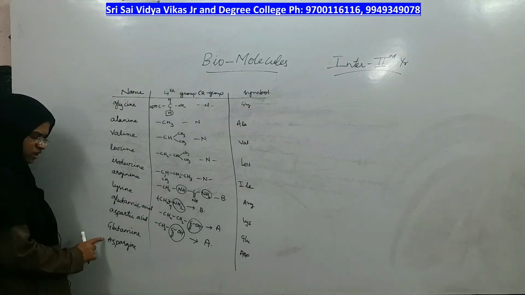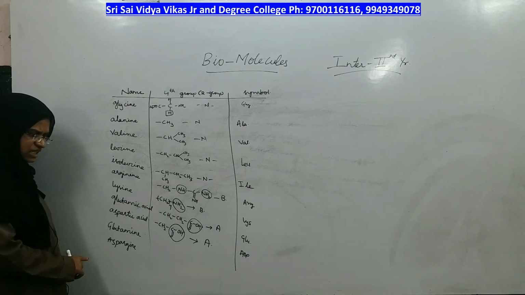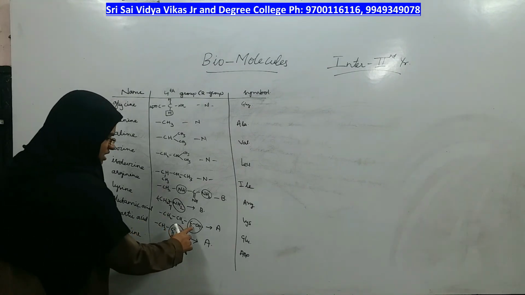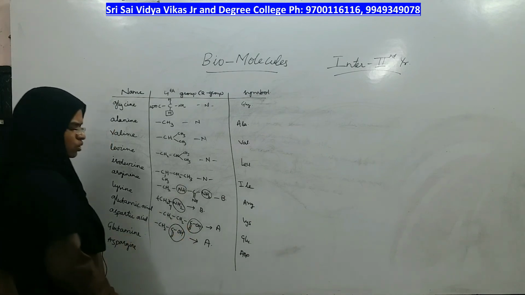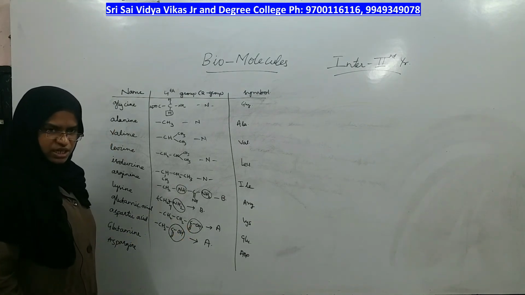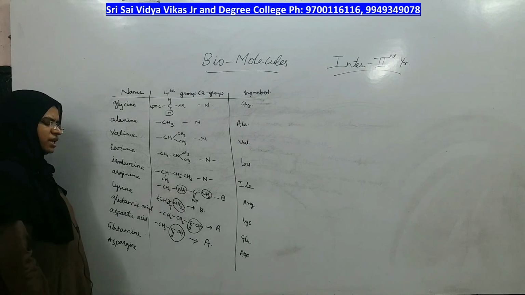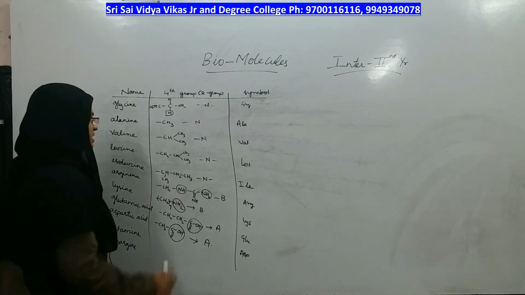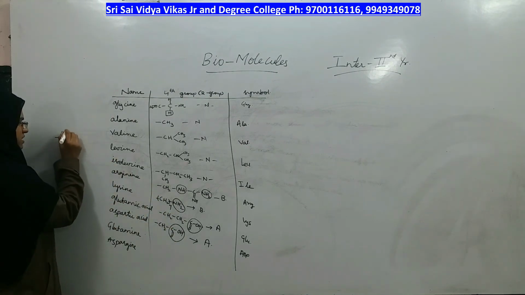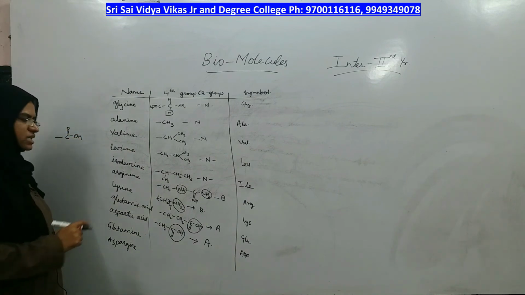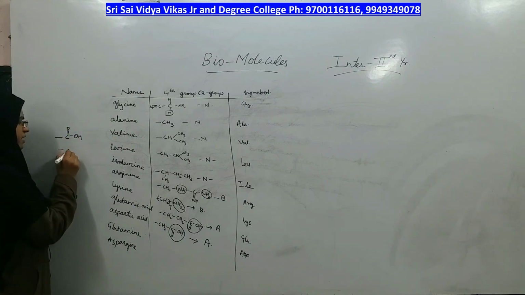What you have to do in these two amino acids is, in the acidic group C double bond O, OH is present. So instead of carboxylic acid group, which is this, you have to take amido group.